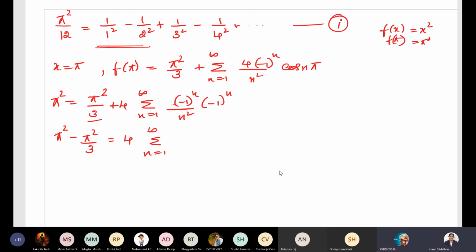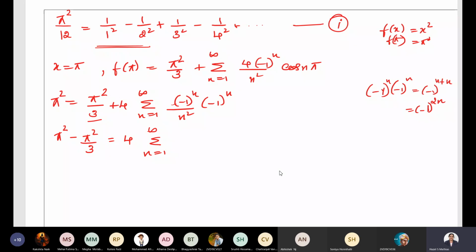Minus 1 power n plus 1, ma'am. Is it n plus 1? Minus 1 power n into minus 1 power n. It is minus 1 power n plus n. That is equal to minus 1 power 2n. Am I correct? Yes, ma'am.